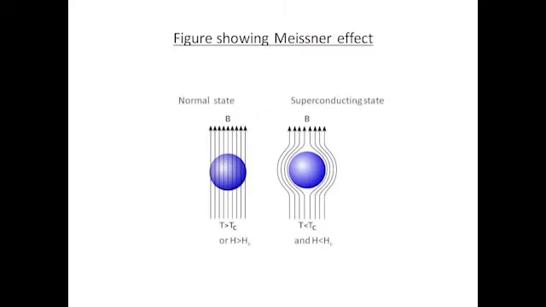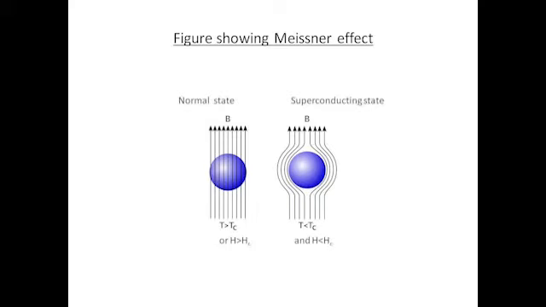Here in figure 1, the material is placed in a magnetic field and lines of force are entering inside the specimen. For this, either the temperature should be greater than transition temperature or the field should be greater than critical magnetic field HC. But in figure 2, there are no lines of magnetic force inside the specimen.